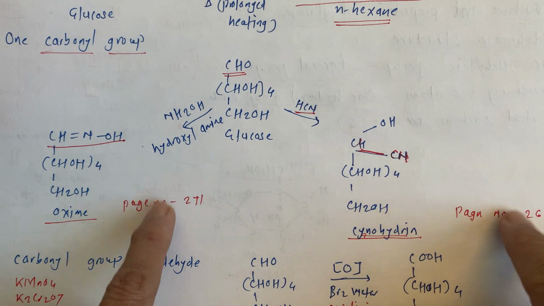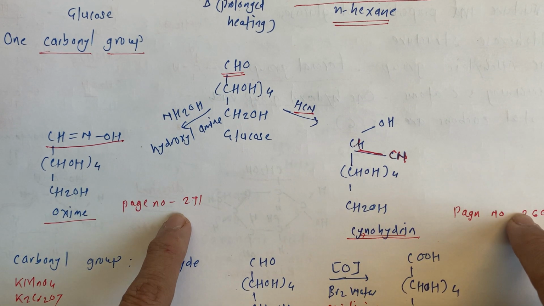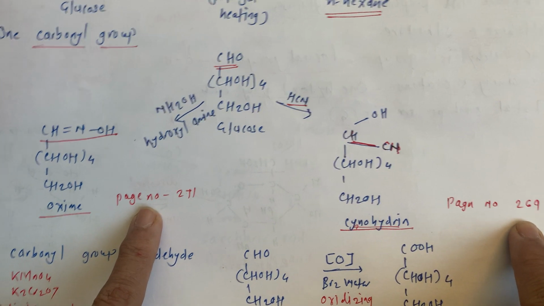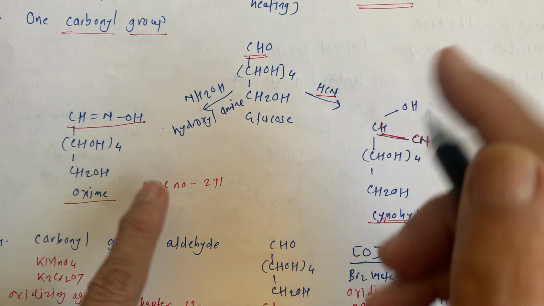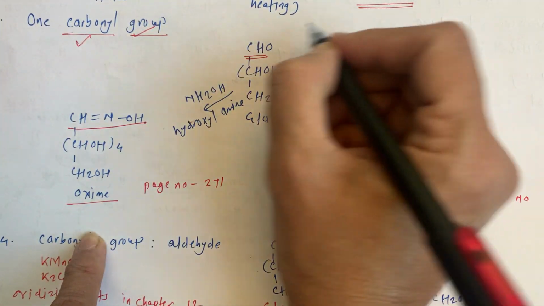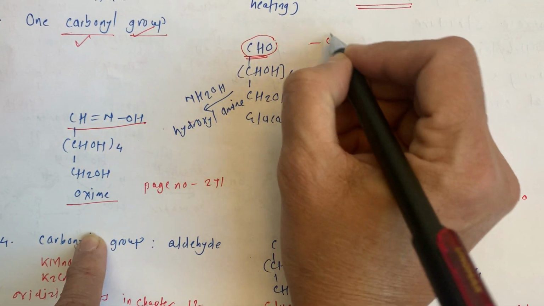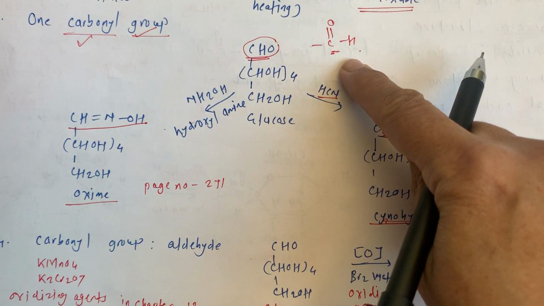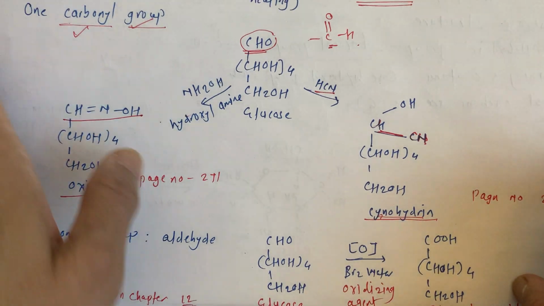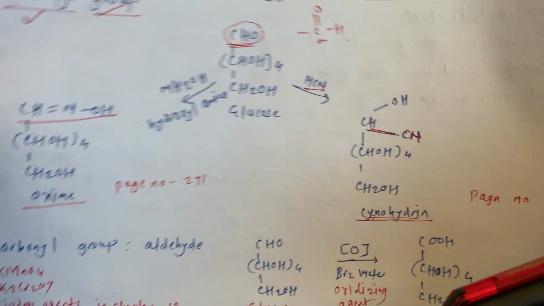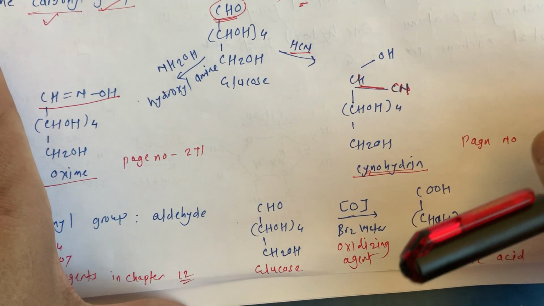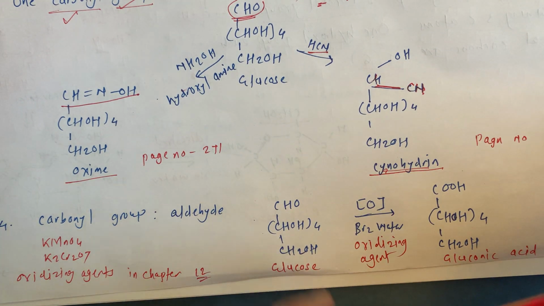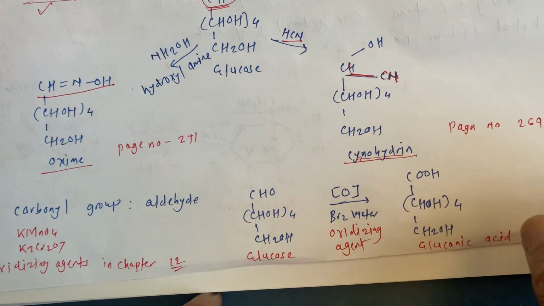All these two reactions we studied in the previous chapter, so I am not going into detail, you just go through page number 271 and page number 269. From these two reactions we came to know that there is one carbonyl group present. See, CHO is nothing but C double bond O. Now, it may be possible that the carbonyl group is ketonic also, but in glucose we have to prove that it is an aldehyde group.